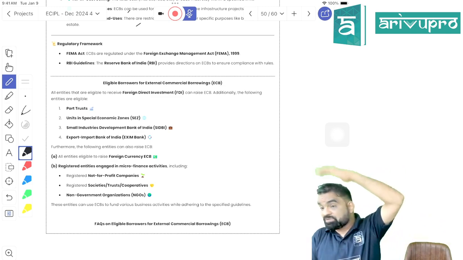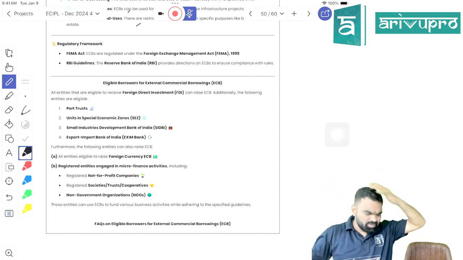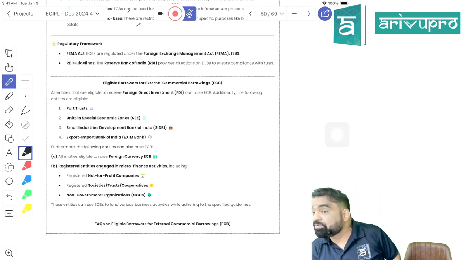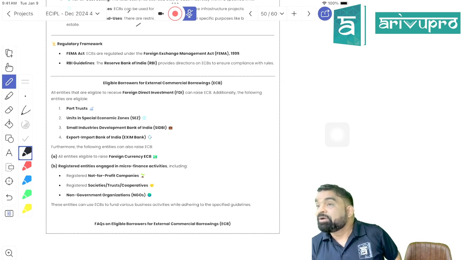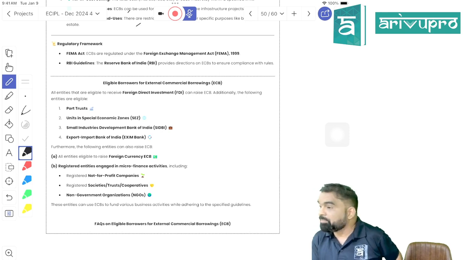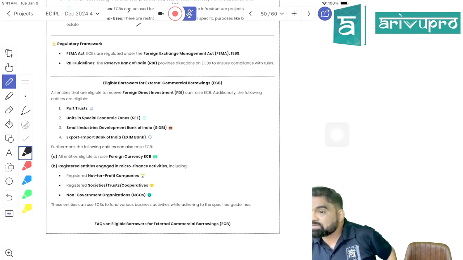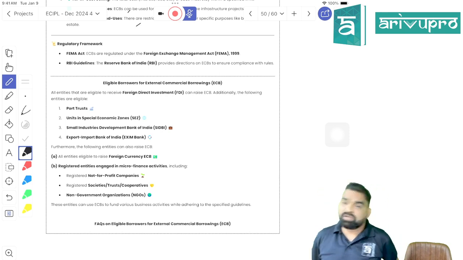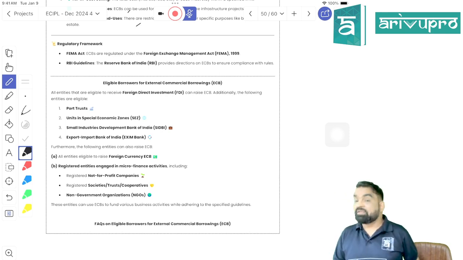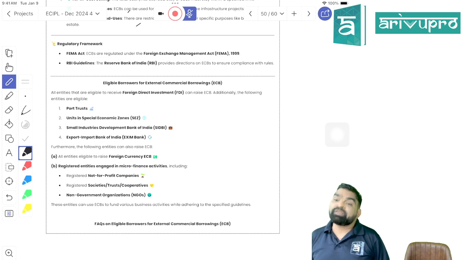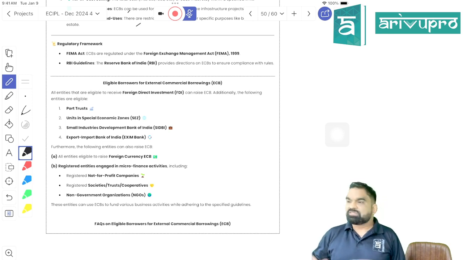How many entities have been covered when it comes to eligible borrowers? The first one is those entities which are eligible to raise FDI. Means a company involved in real estate business cannot raise ECB. A company involved in chit fund cannot raise ECB. A company involved in plantation and agriculture business cannot think about raising ECB. Right. The second one is SIDBI. The third one is Exim Bank. The fourth one is units located in SEZ, and port trust means ports.